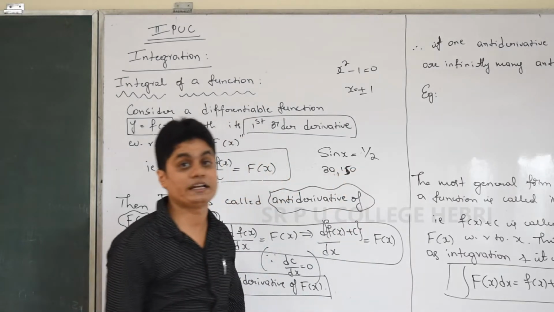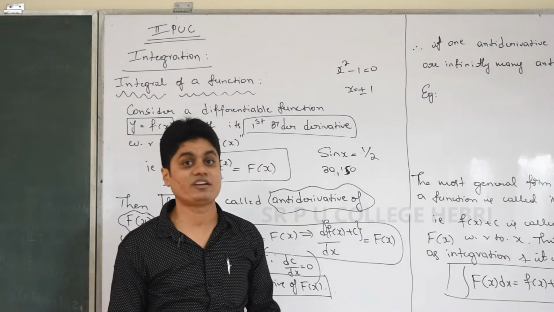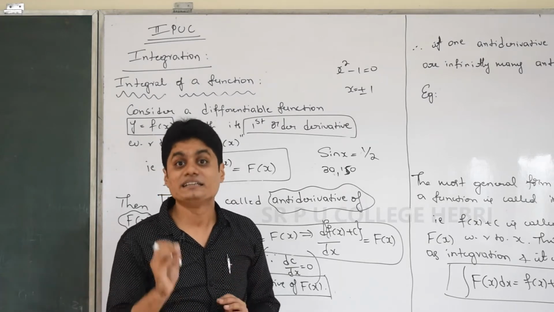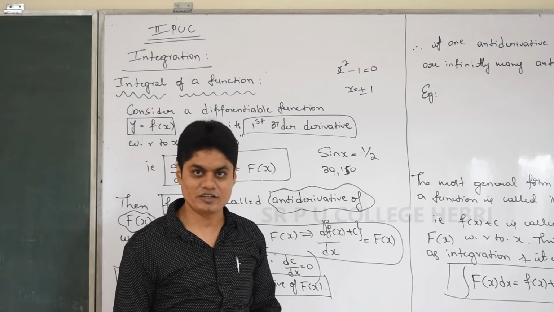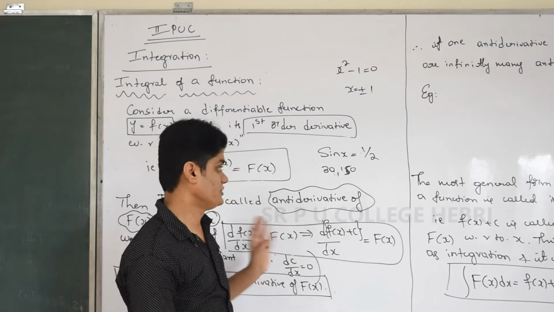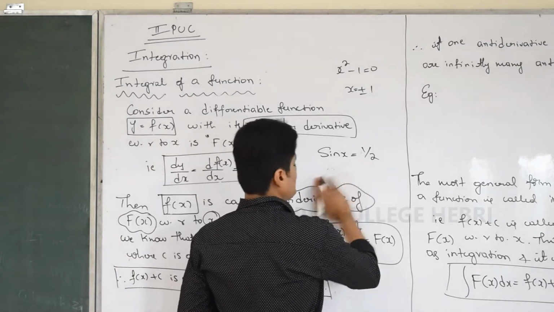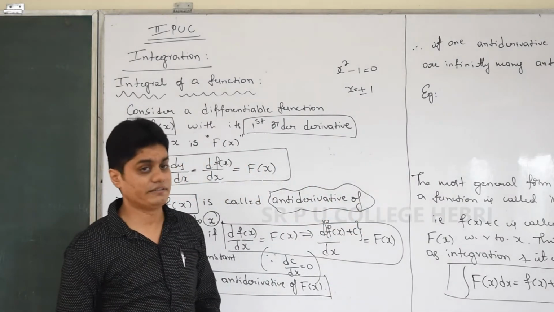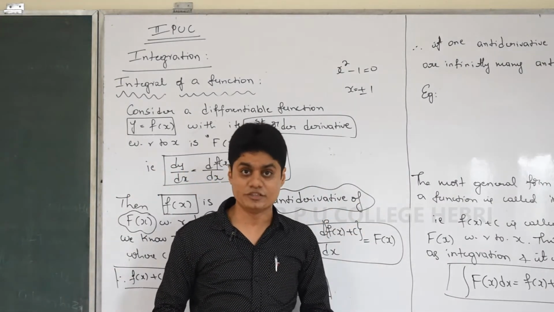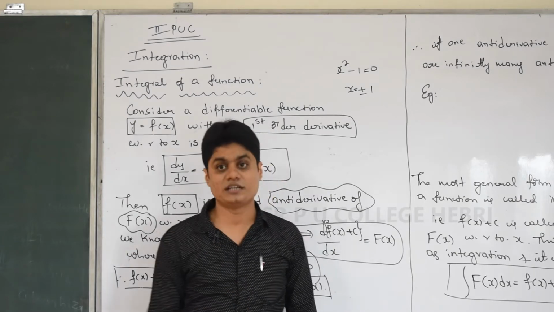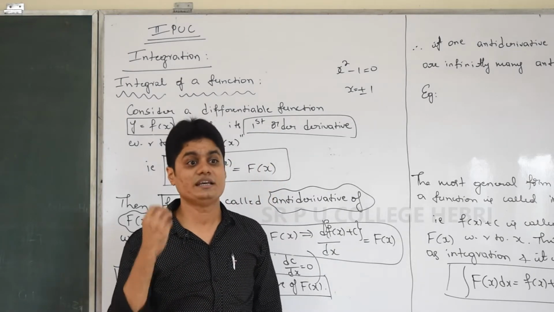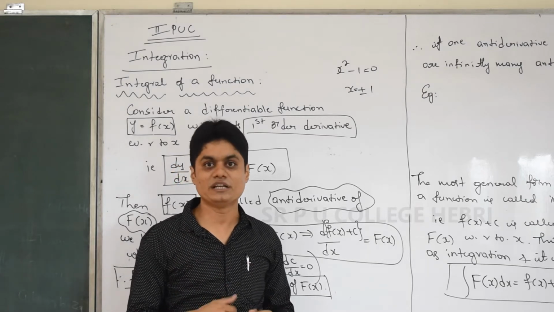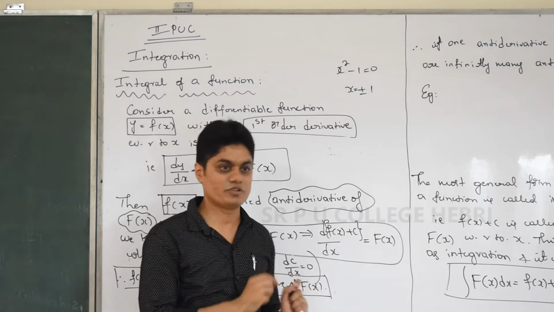There are infinitely many solutions. So what we did in trigonometry, remember, instead of writing solutions, we wrote the general solution. Here also the situation is the same. If they ask to find antiderivative of the function, there will be infinitely many antiderivatives, so we cannot write them one by one. So we are going to express its general form. That process is known as integration, that I'm going to explain now.